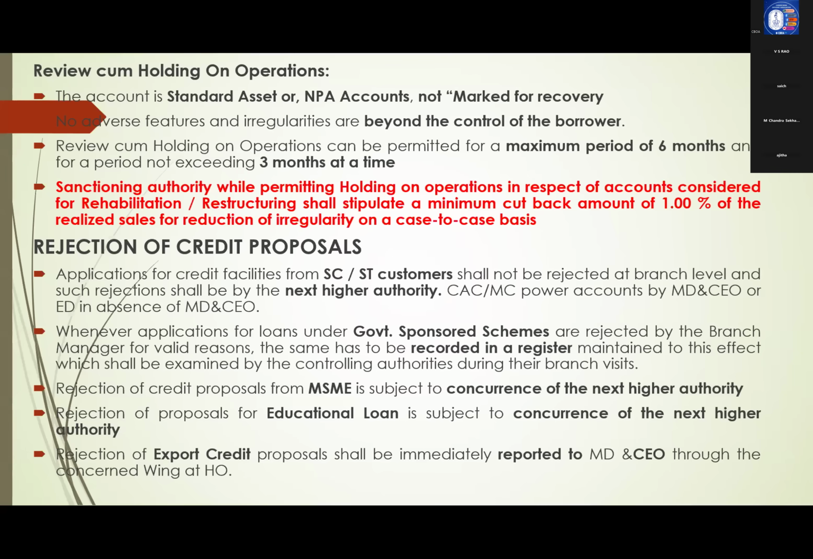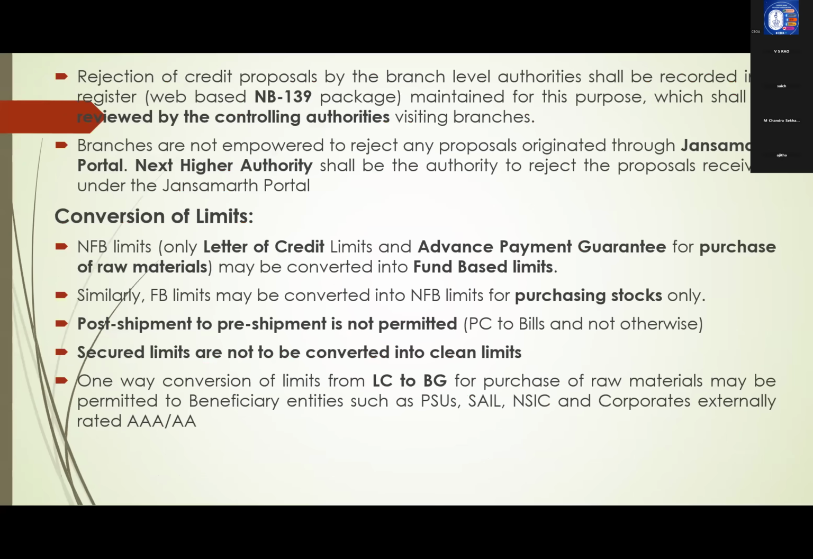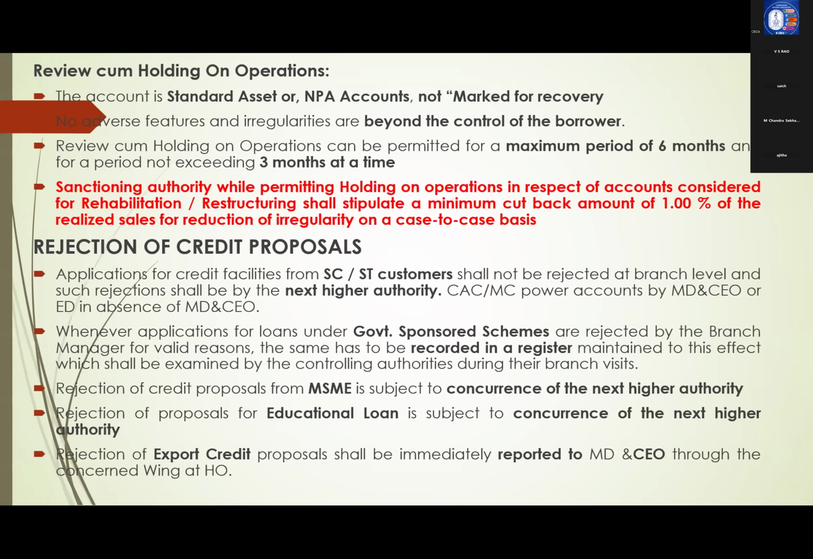Okay. Next, rejection of credit proposals. Applications of SC/ST beneficiaries, number one. Number two, applications received through Janasamarth portal. These two branches cannot reject. They should be rejected by next higher authority. That means it has to be forwarded to next higher authority. They will reject.